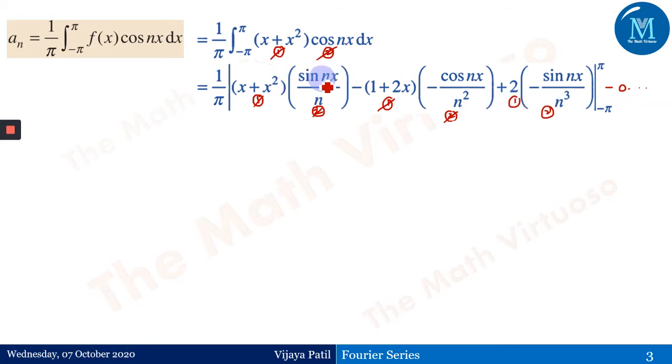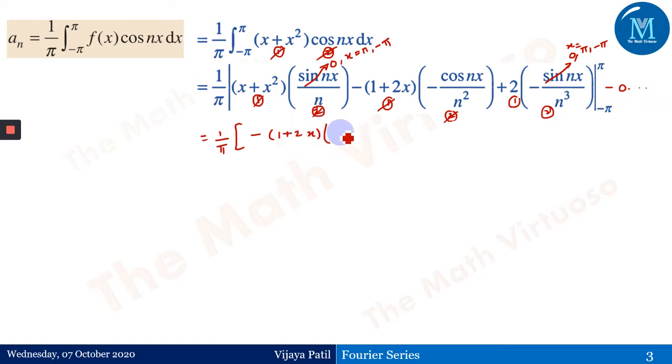Now if you observe here, we have got a sin nx and sin nx term. As every time I'm asking you to understand what terms will not be the part of the upper limit and the lower limit. Here also we have got sin, and the limits are minus pi to pi, and therefore sin nx will go to 0 for x equals pi and x equals minus pi. Similarly, this will also go to 0 for pi and minus pi, right? So these two will go to 0, and we will remain here with 1 by pi, 1 by pi minus 1 plus